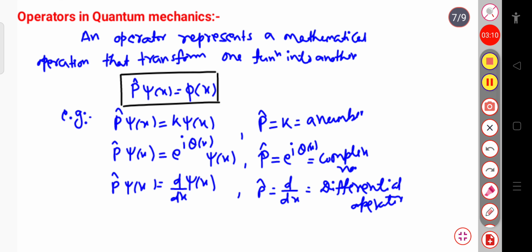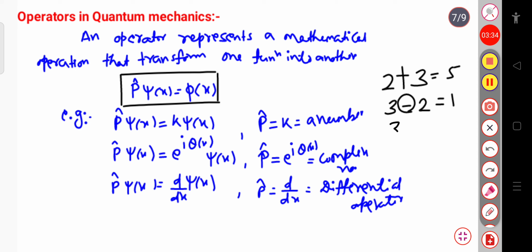For simplicity, suppose you want to add two numbers, 2 with 3, then you need an addition operator, that is the plus sign, and after the operation you will get 5. Or if you want to subtract 2 from 3, that is 3 minus 2 equal to 1, so this minus sign is an operator.